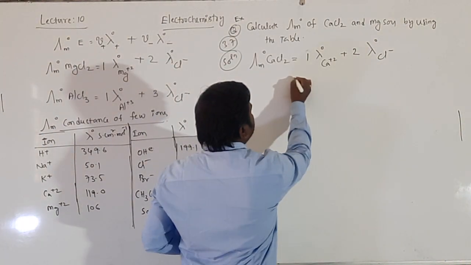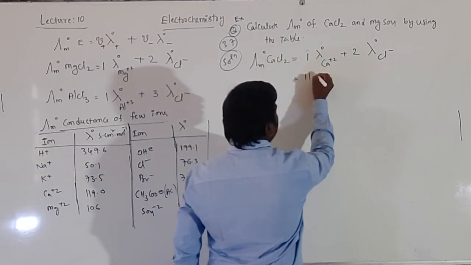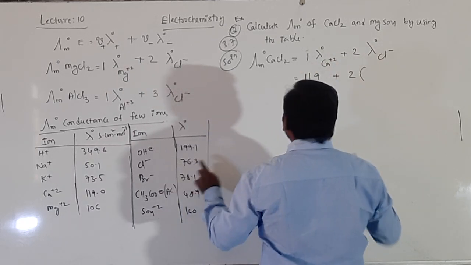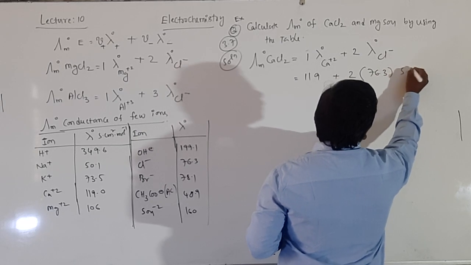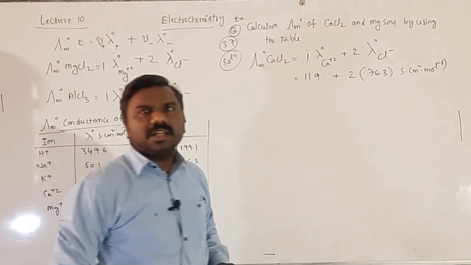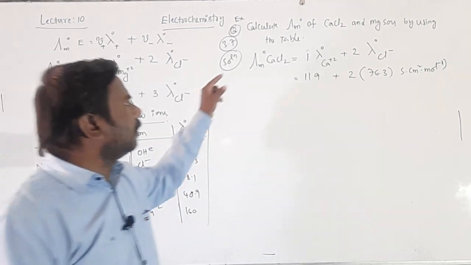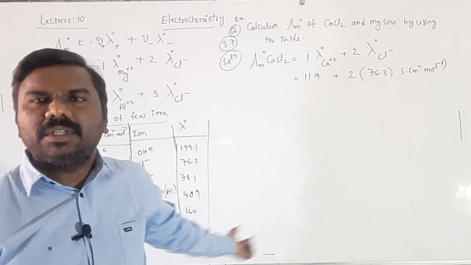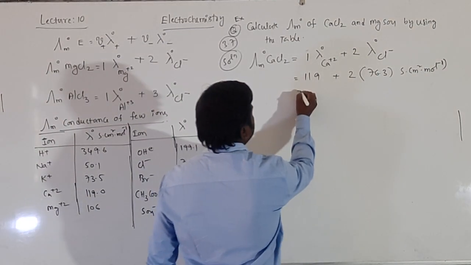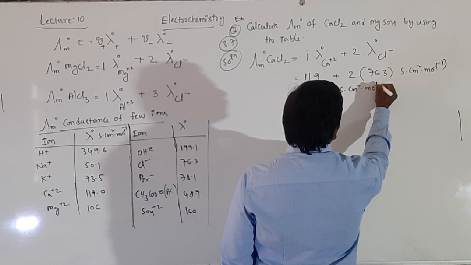Okay, then Ca plus 2, calcium will be 119, plus 2 into Cl minus will be 76.3 Siemens centimeter square mole inverse. For both of these, units are Siemens centimeter square mole inverse. Very easy. In the exam they will provide you the calcium and chloride ions' conductivity, you just solve this. So by solving this, 271.6 Siemens centimeter square mole inverse.